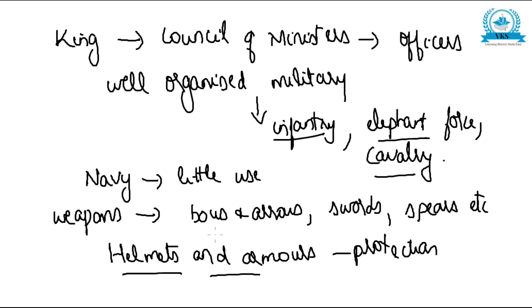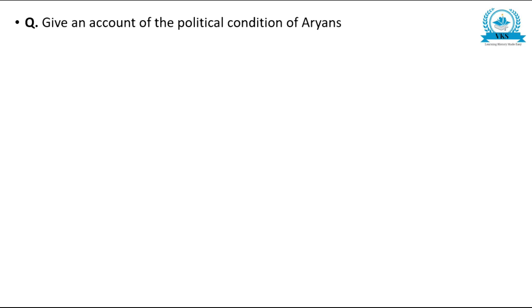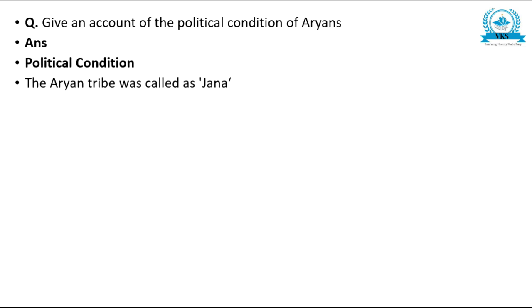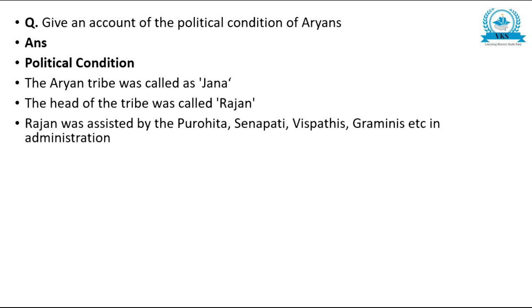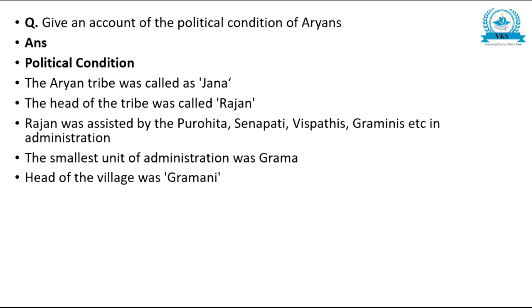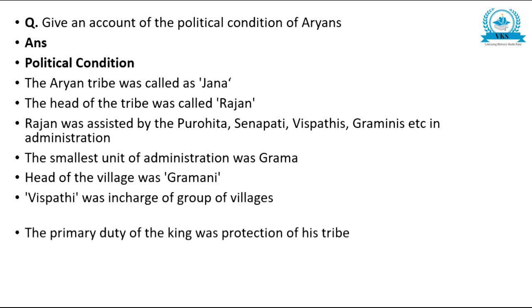So this is a 5-mark question, and all these points have to be included. We'll just go through the answer once more. Give an account of the political condition of Aryans. The Aryan tribe was called as Jana. The head of the tribe was called Rajan. Rajan was assisted by the Purohita, Senapati, Vispati, Gramani, etc. in administration. The smallest unit of administration was Grama. Head of the village was Gramani, and Vispati was in charge of group of villages.